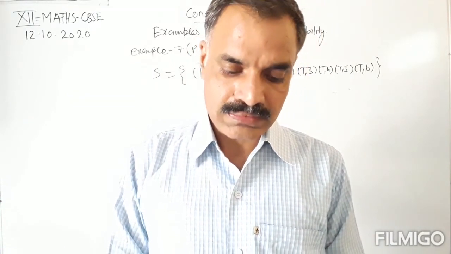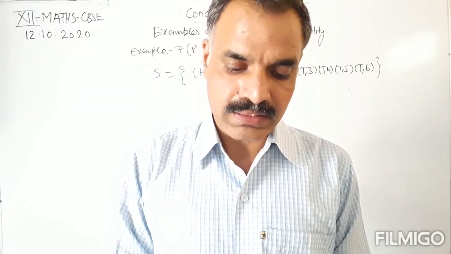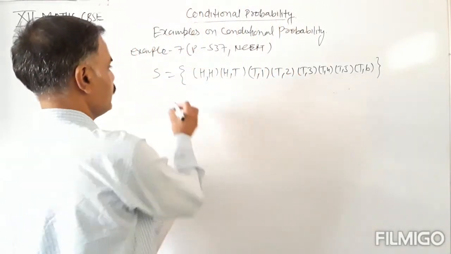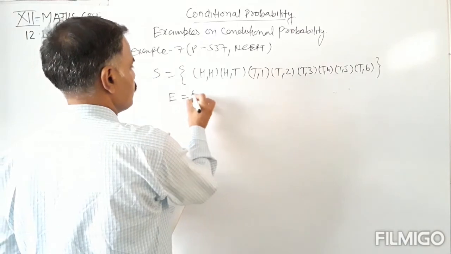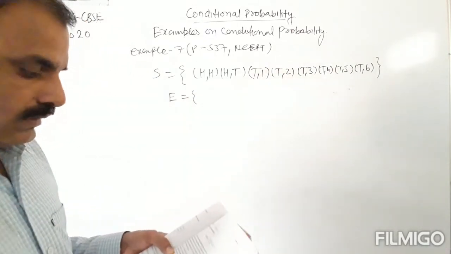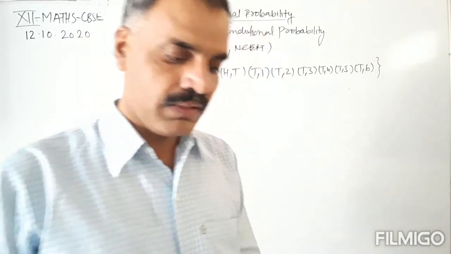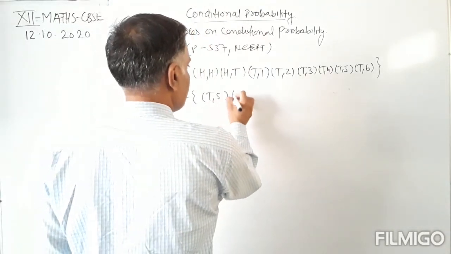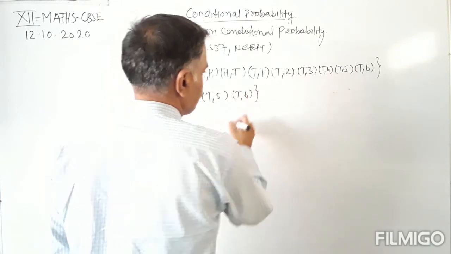Now find the conditional probability of the event that the die shows a number greater than 4. We have to find the conditional probability, meaning event E: die shows a number greater than 4, which means T5 and T6.